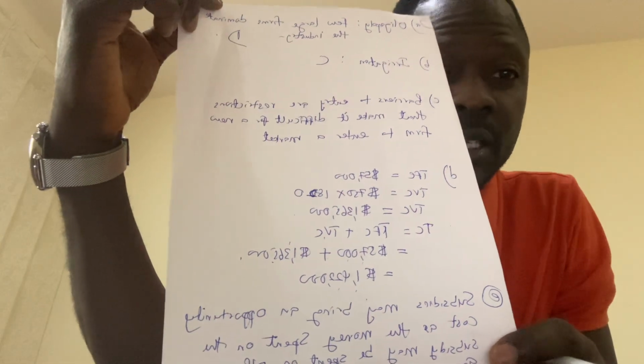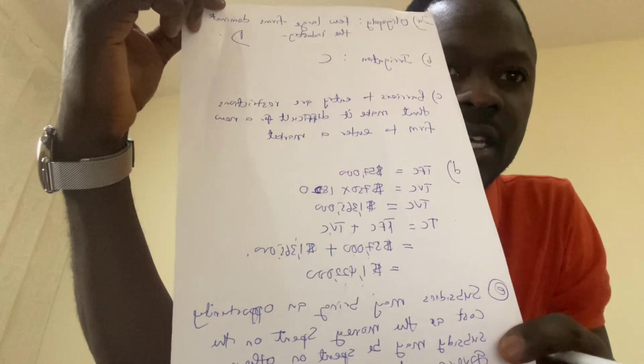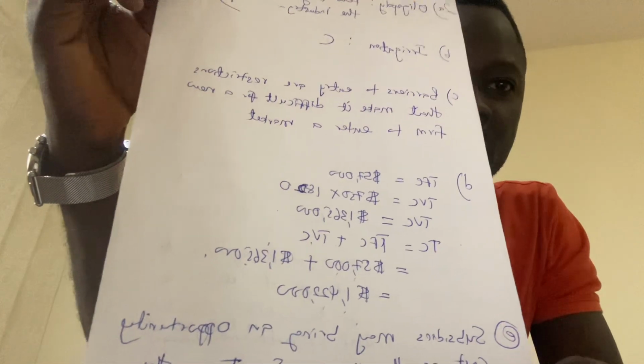TC is TFC plus TVC, and when we calculate it, it gives you 1,422,000. So you're going to see it there anyway. So we'll go to question E. Are you there? Yes. Question E.